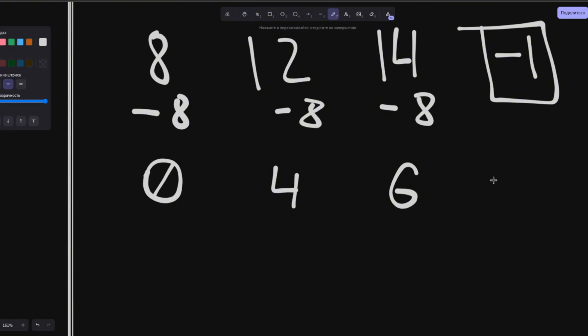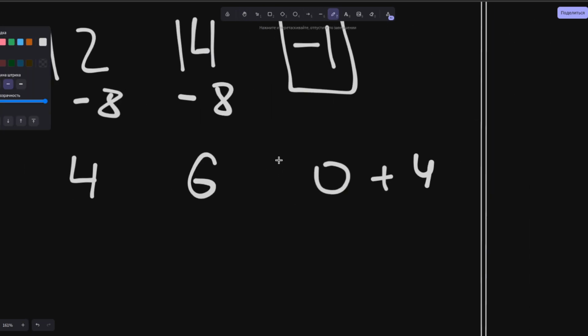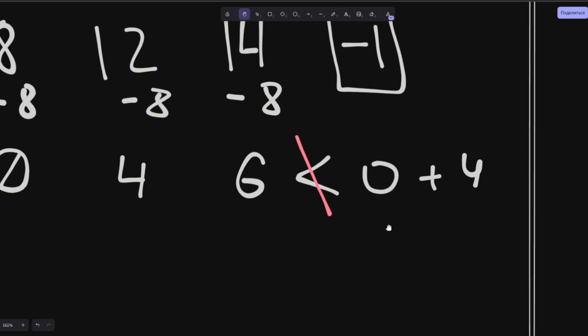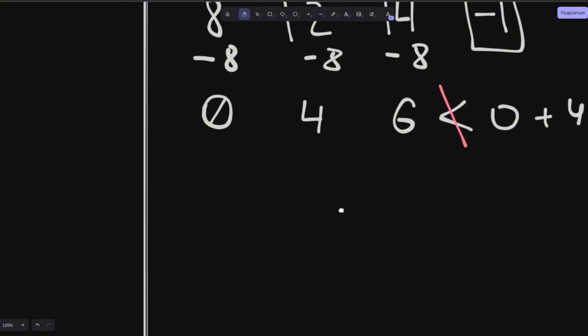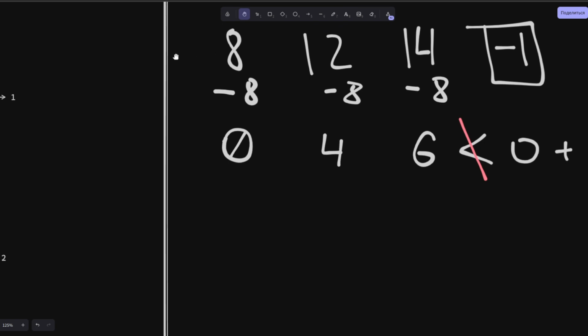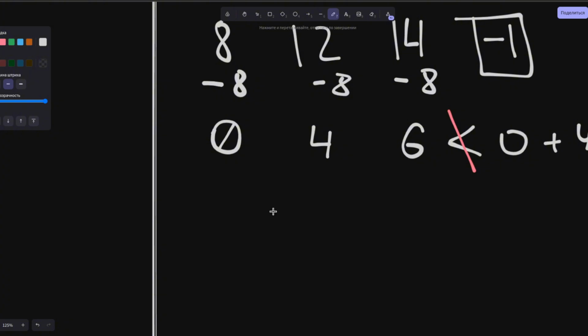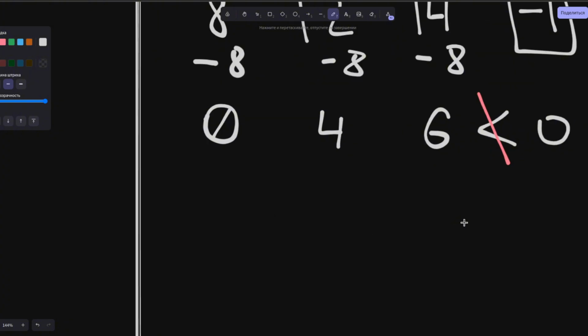Thus the triangle definitely does not exist anymore because of this. Because with 0 we will need to compare, for example, 0 plus 4, 4, yes. It is obviously not greater than 6, so here it is already violated. Therefore, we will apply binary search. We look at which of the elements among these three numbers is the smallest. In this case, it is the 8. And in fact, this will be our right boundary. So our right boundary will be the 8, and our left boundary will be 0.